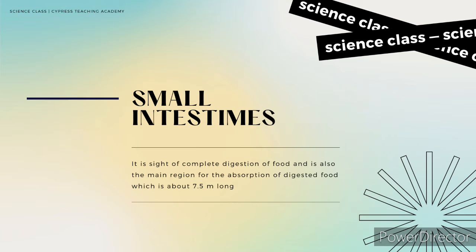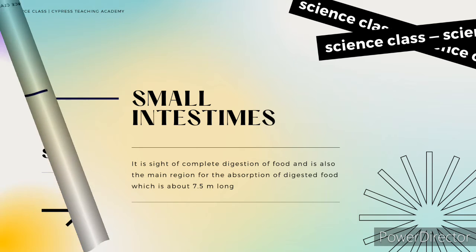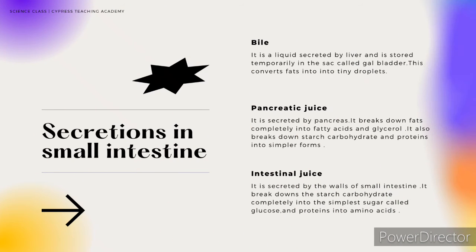From the stomach, the semi-solid paste enters into the small intestine. It is about 7.5 meters long. It is the site of complete digestion of food from the stomach and is also the main region for the absorption of the digested food. Like the stomach, the small intestine also has 3 secretions. These secretions help in the digestion of the food and the nutrients present in the food.